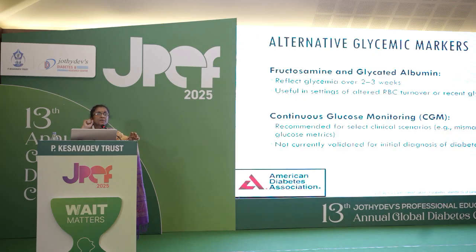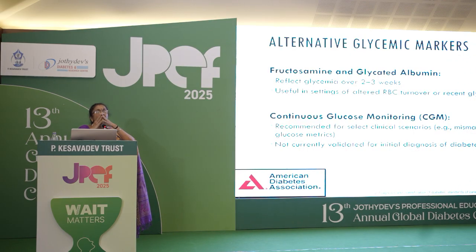There are many, but fructosamine and glycated albumin reflect glycemia of 2-3 weeks and are useful in the setting of altered RBC turnover. And CGM is not diagnostic. So whatever I said right now is in a non-pregnant state. It is different in pregnancy.